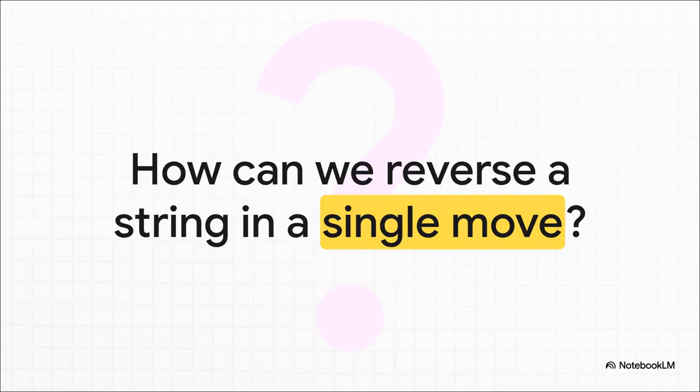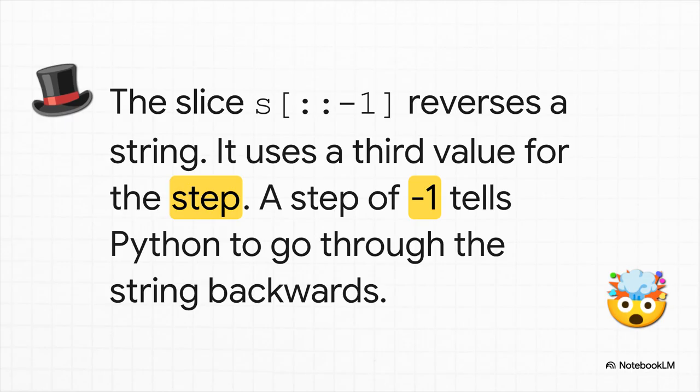All right, pop quiz. Using just what we know about slicing, is there a single, elegant line of code that could completely reverse a string? No loops, no functions, just a slice. Think about it. And there it is. The secret is a third part of the slice called the step. By making the step -1, you're telling Python, go through the string, but go backwards. It is such a clean, clever, and, well, Pythonic way to solve the problem. This little trick is one of those things that instantly makes you look like you know what you're doing.